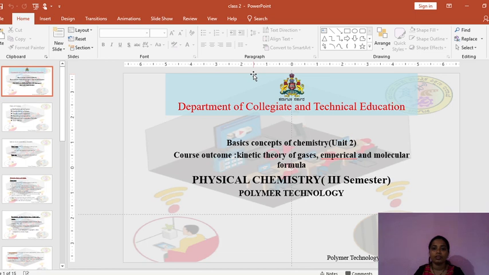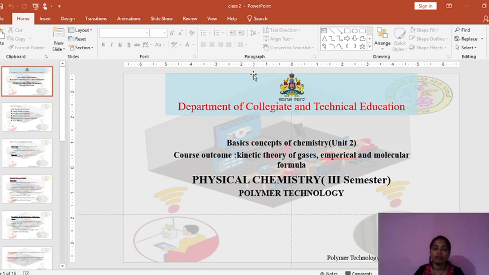Now, before starting session 2, in the previous session we learned about the laws of chemical combination as well as the gas laws. In the laws of chemical combination, we studied the law of conservation of mass, law of definite proportions, law of multiple proportions, law of reciprocal proportion, etc.